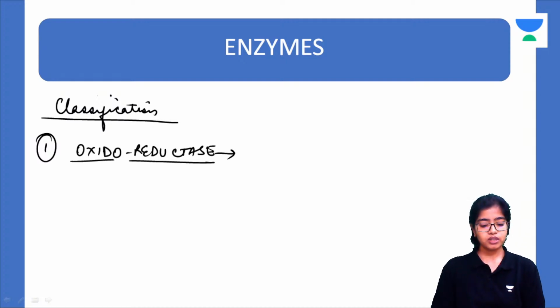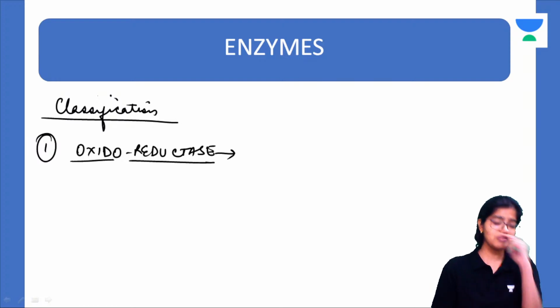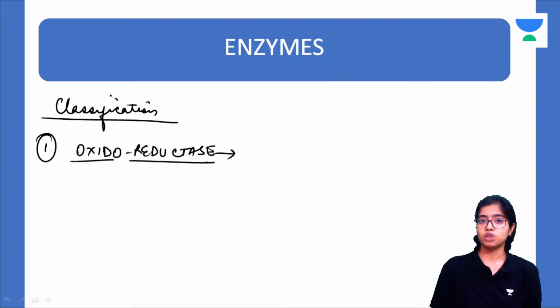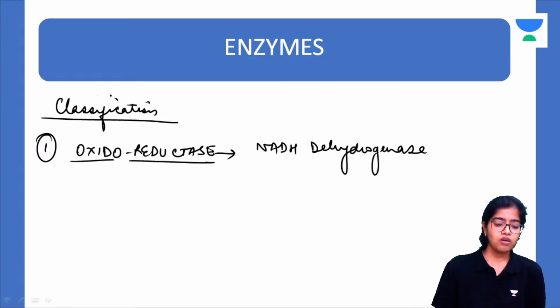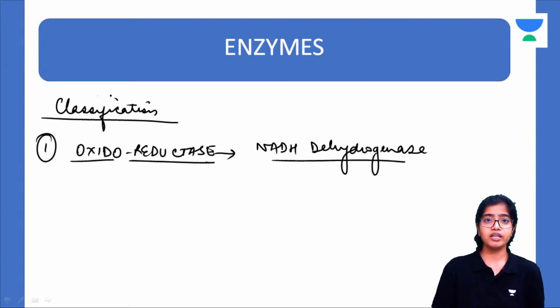Now, what is an example? All the dehydrogenases, right? What is a dehydrogenase? It removes a hydrogen molecule, isn't it? A very common example is what? NADH dehydrogenase. A lot of dehydrogenase enzymes, like pyruvate dehydrogenase. They catalyze, they are what? Oxidoreductases. This classification is very important.